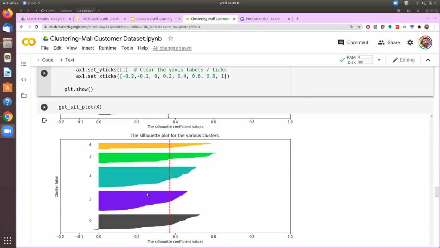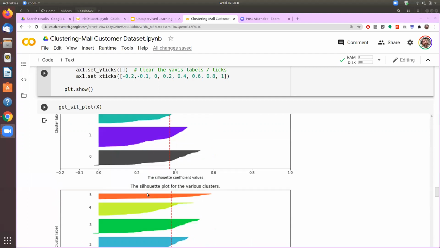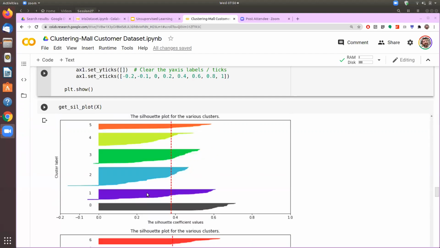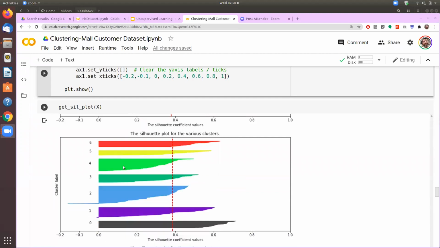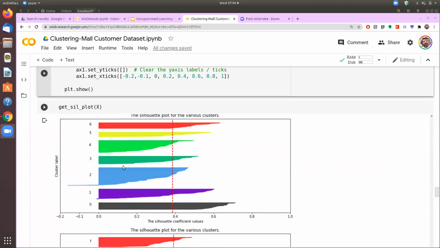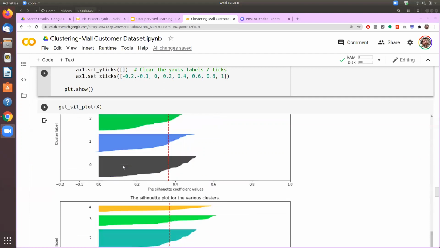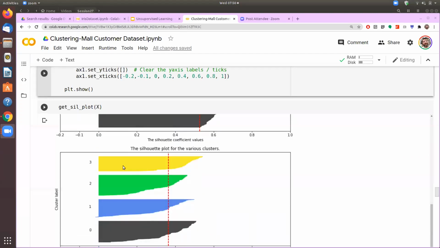5 again suffers from the problem of symmetry between the elements. With 6 also, cluster number 5 is actually very small, and cluster number 2 is very large compared to cluster number 5. And also there is a lot more misclassification happening. So we'll choose 4 over 5. Similarly, the same is the case with 6 and 7 and so on. So then the choice comes down to whether we go for 2 or we go for 4.